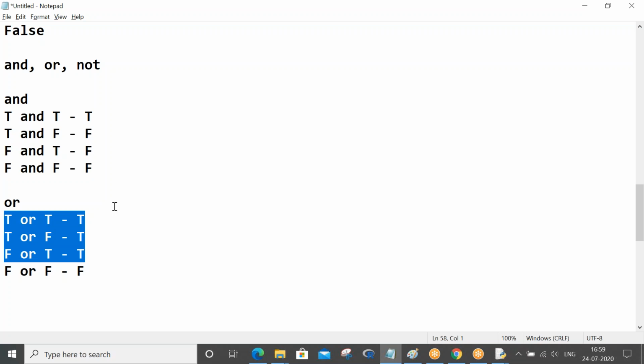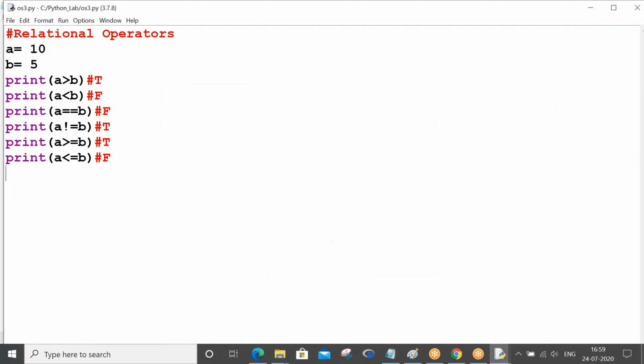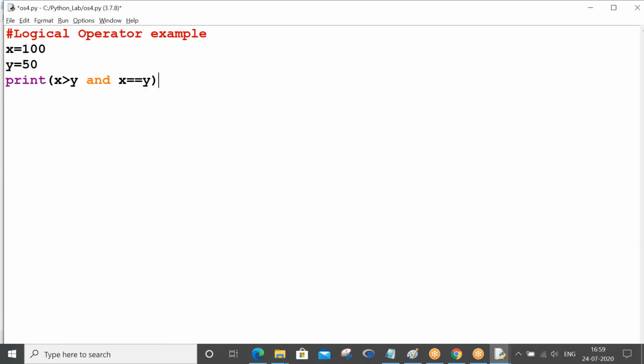So these are the truth tables. These tables you must know for sure. So this concept you have to apply in understanding the logical operators. x greater than y and x double equals y. So x greater than y is true, and x double equals y is false. True and false, ultimately the answer is false.